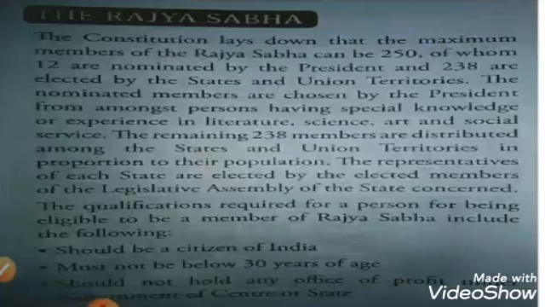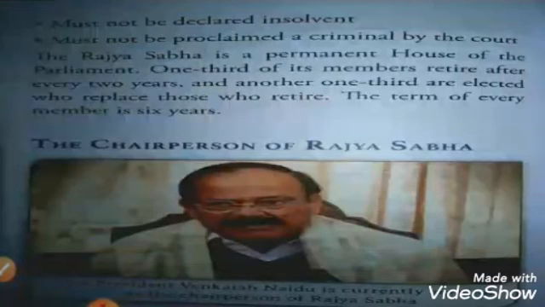Next, powers and functions of the parliament. First of all, the first power is that parliament makes laws for the whole country, and the parliament makes laws on the 97 subjects mentioned in the union list and 47 subjects in the concurrent list.